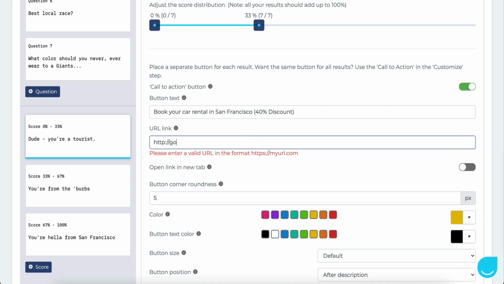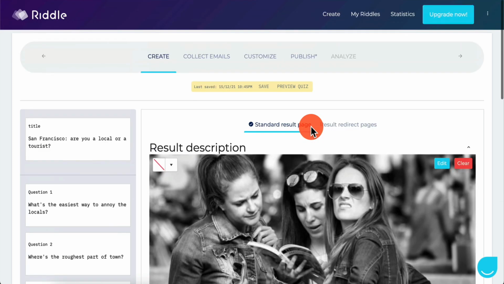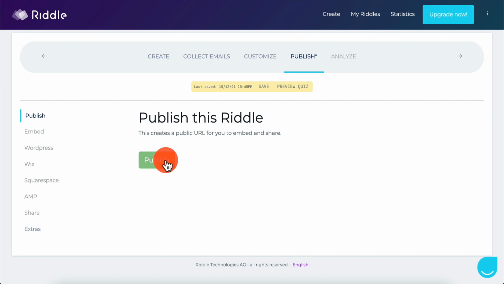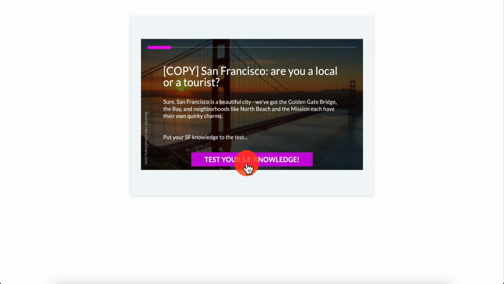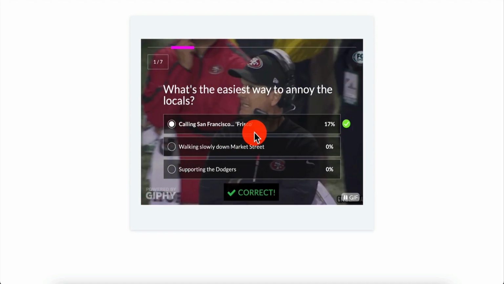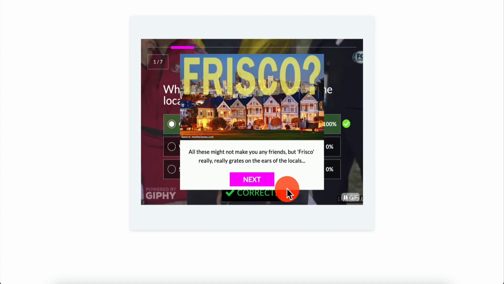So I enter my URL. It says google.com. And I go to publish and I say publish. That saves it and publishes it on the internet. So now if we preview this quiz, test your knowledge, I can say test. I can do this. This is correct. I can go next.